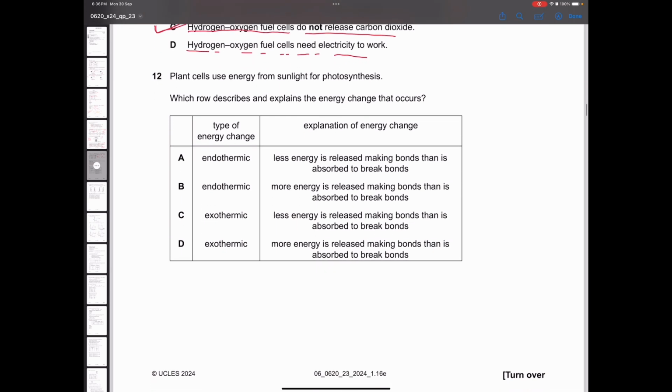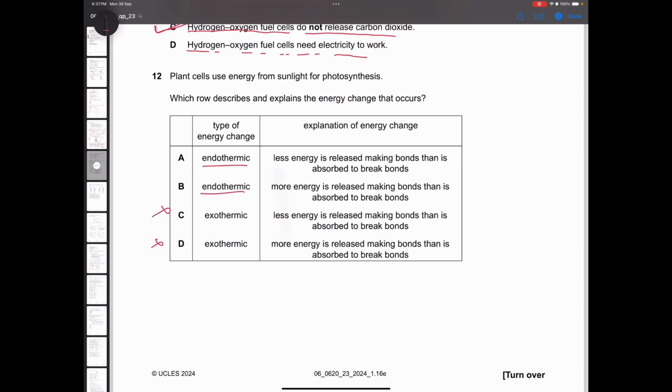Plant cells use energy from sunlight for photosynthesis. This is true. So when it is using energy, it means it is utilizing energy, so there must be a supply of energy. So the reaction should be endothermic. That is true. Options C and D are out of the options.